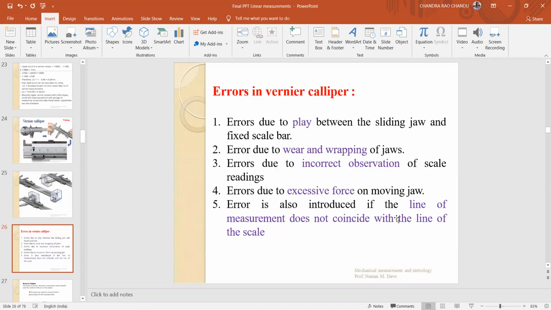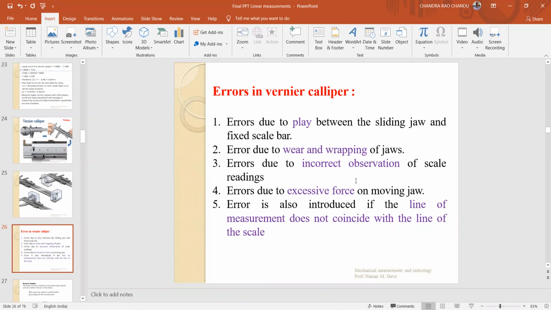Right. What are the errors encountered in vernier calipers? Errors due to play between the sliding jaw and the fixed scale bar. Generally, there exists a play between this sliding jaw and the fixed scale. Because of this play, we'll get errors. Error due to wear and warping of jaws. Because of the continuous use of vernier calipers, wear results. Because of this wear, you will get some errors in the measurement. Warping means bending of the jaws.